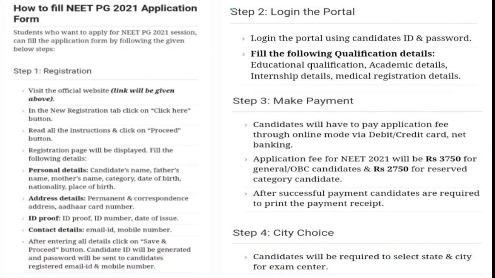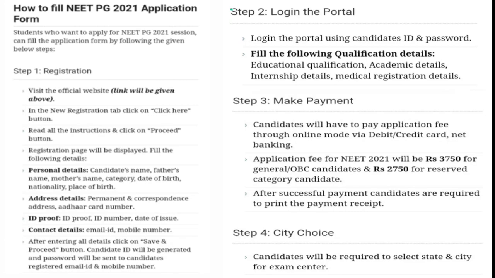So how to fill the NEET 2021 application form? Now I am telling you each and every process step by step. The first step, visit the official website. In a later video I will give you the official website.